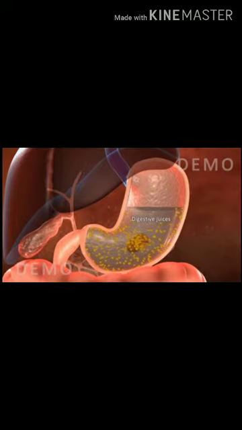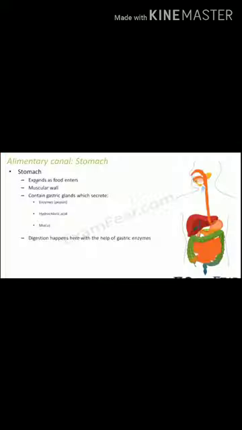Understand? Now, the stomach contains gastric glands which secrete enzymes, pepsin, hydrochloric acid, and mucus. What are gastric glands? First of all, we should know what are glands. Glands are the organs that synthesize and release some substances.